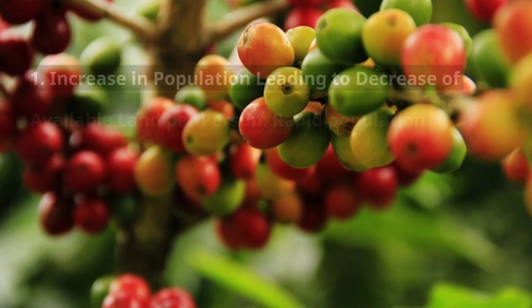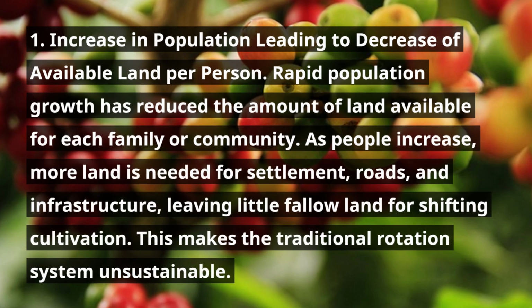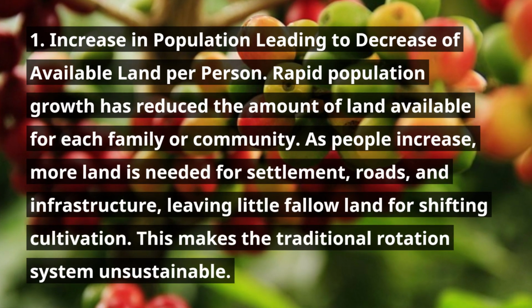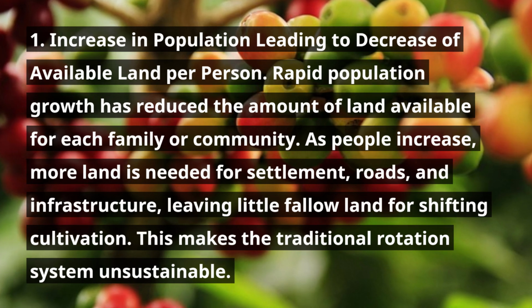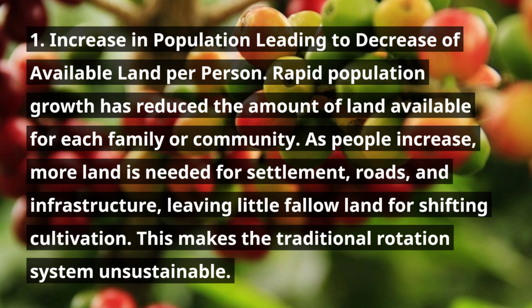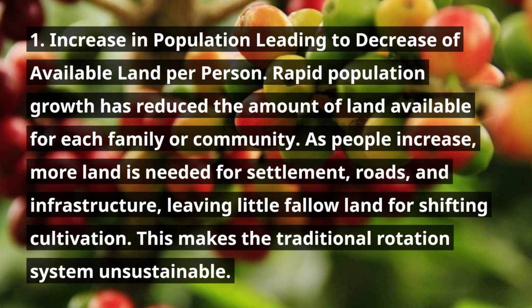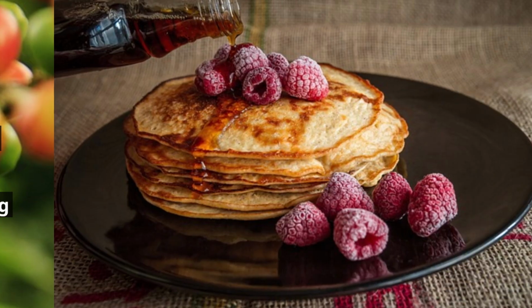1. Increase in population leading to decrease of available land per person. Rapid population growth has reduced the amount of land available for each family or community. As people increase, more land is needed for settlement, roads, and infrastructure, leaving little fallow land for shifting cultivation. This makes the traditional rotation system unsustainable.